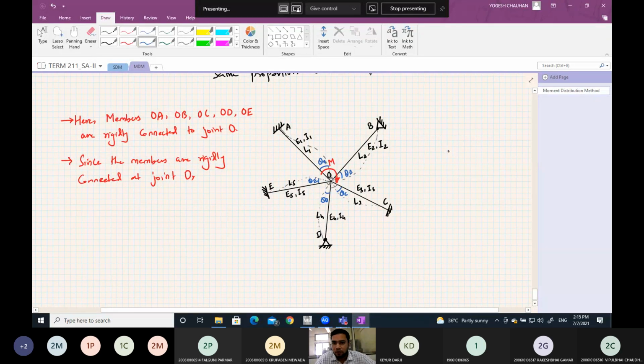Let me show you. If this is the member and this is the angle between these two members, let us say alpha, this is before deflection.